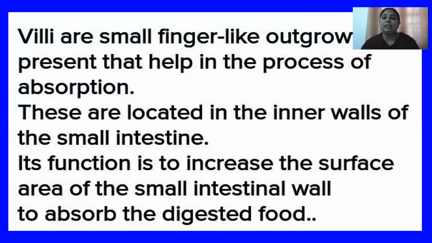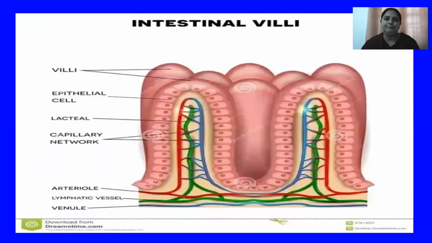Villi are small finger-like outgrowths present on the inner wall of the small intestine. What is their function? They help in the process of absorption and increase the efficiency of the small intestine for absorption. Their function is to increase the surface area of the small intestinal wall to absorb the digested food.